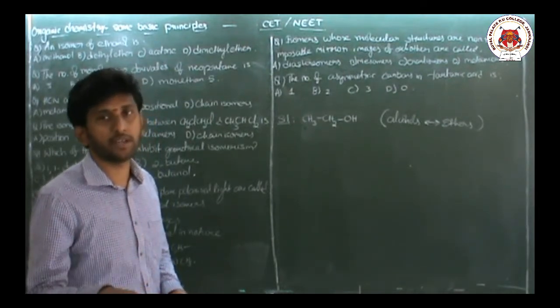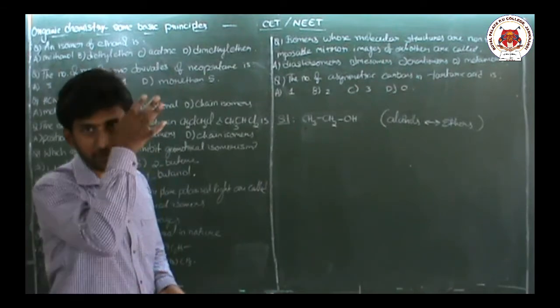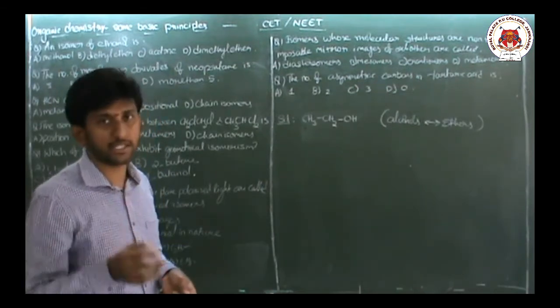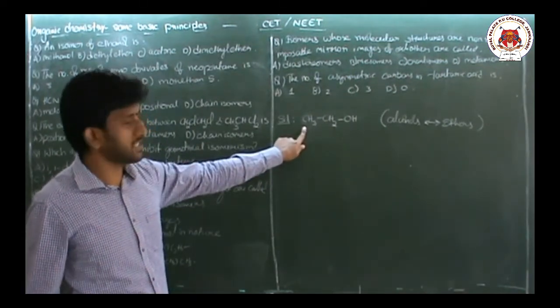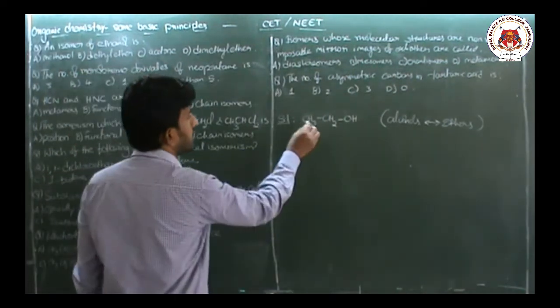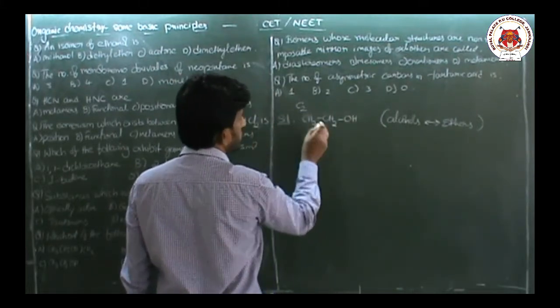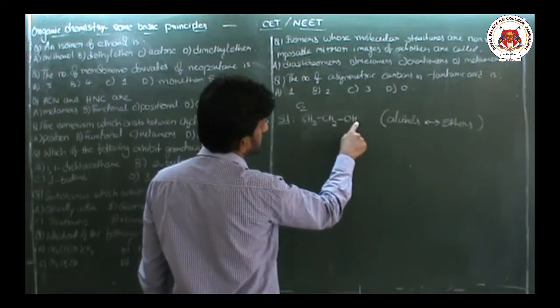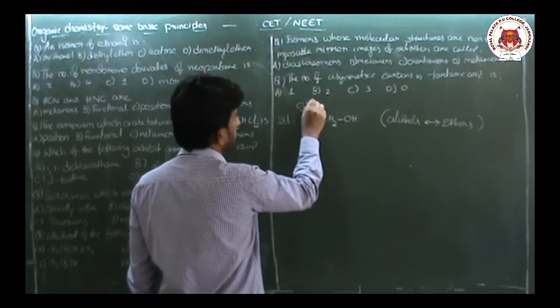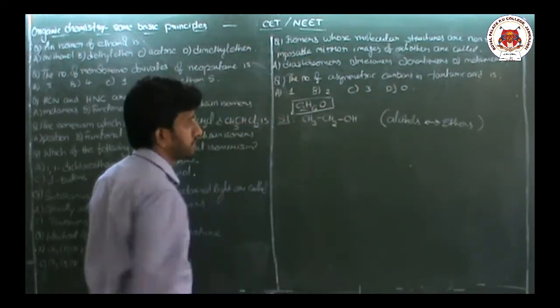It means the molecular formula is the same, but the functional groups are different, like aldehydes and ketones. Same like that, alcohols and ethers also. For example, here the alcohol given is ethyl alcohol. Its molecular formula is C2H6O: 2 carbons, 6 hydrogens, 1 oxygen.